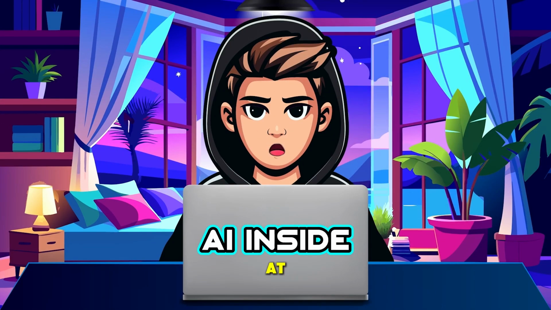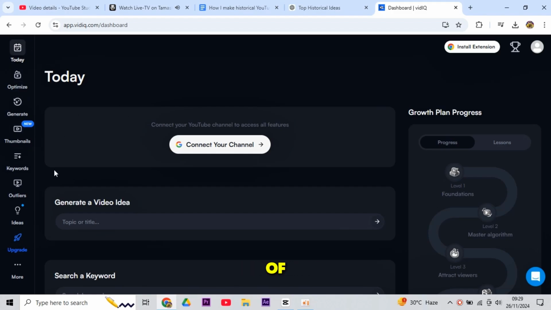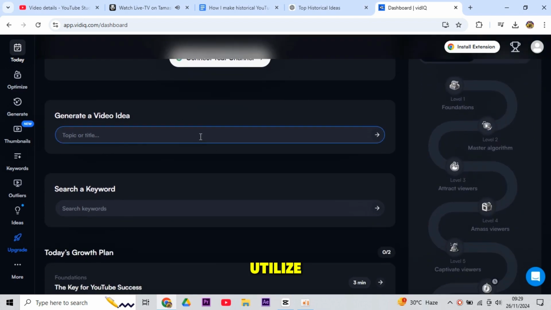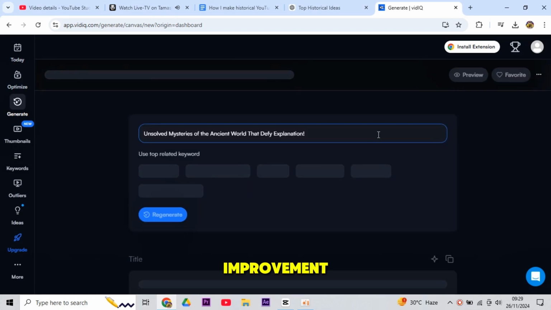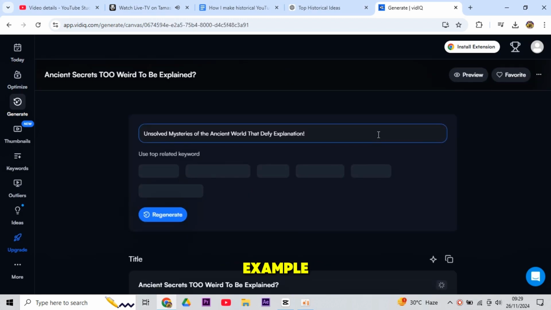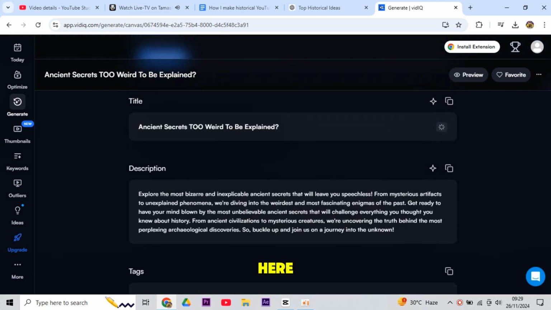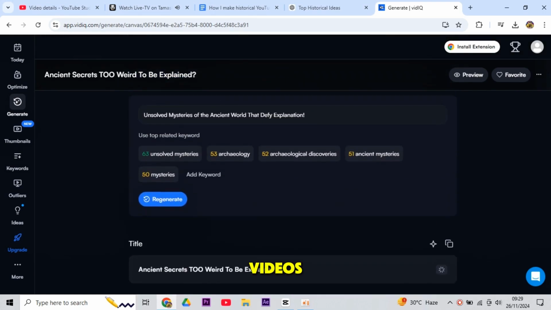Now, take a glance at this checklist that is actually a built-in feature from vidIQ. Well, if you haven't used vidIQ just yet, it is absolutely the most essential AI tool that helps you grow your channel. You can take advantage of its free version if you don't want to buy its pro version. In my opinion, vidIQ is one of the best ways to utilize and grab keywords from other successful videos. So you can go and sort by popularity to find the best videos to work with. For example, I am going to search for my title here. So vidIQ has given us many videos on this title.